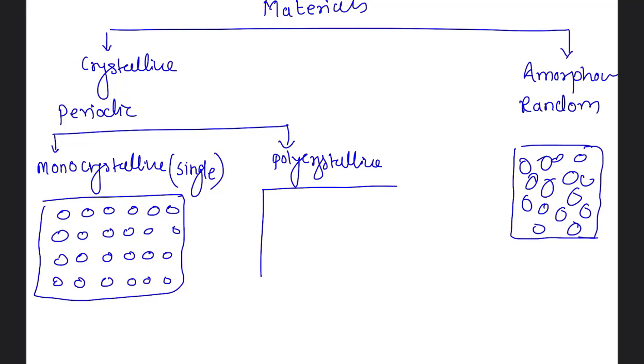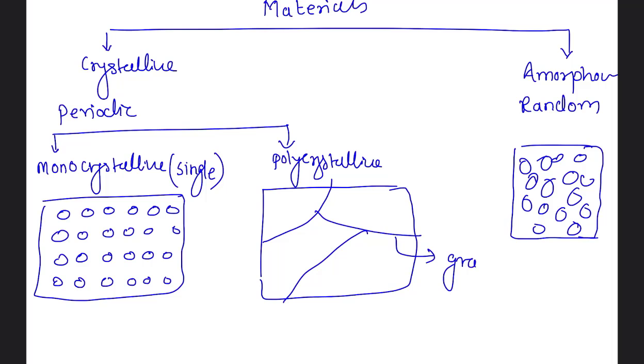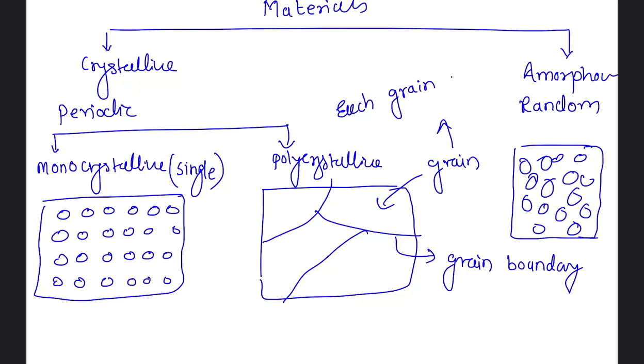If you take a polycrystalline material, it will have some boundaries. Those boundaries we can call as grain boundary, and the area within the boundary we call as grain, and we can say that each grain is a single crystallite. Each grain is single crystalline. It means that within a grain the atomic arrangement is uniform in nature.